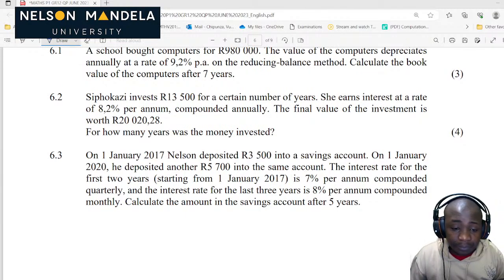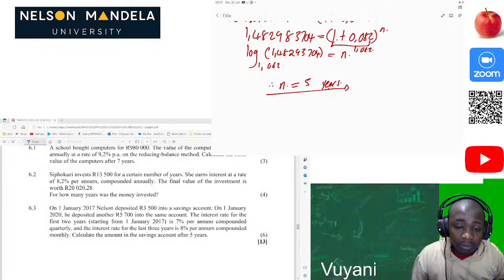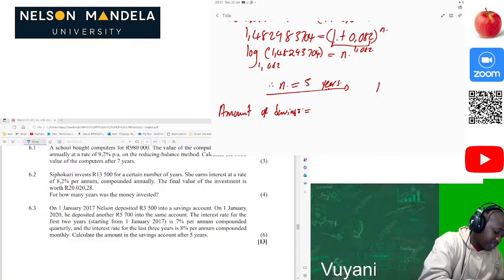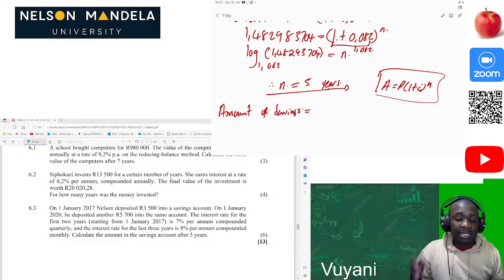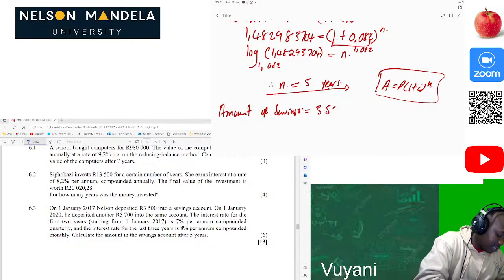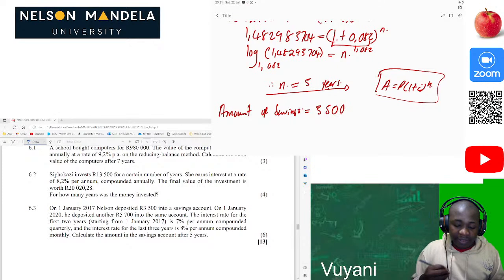So the amount of savings will be equal to what? Of course, we know that our formula is A equals P(1 plus i) to the power n. But now we are looking at the fact that it has a different timeline. The first one, they said that in 2017 he deposited 3,500.